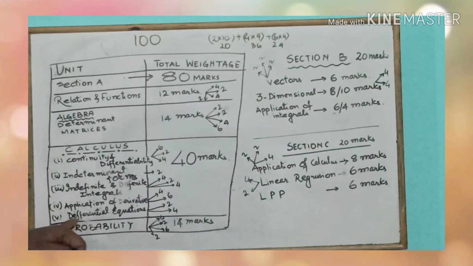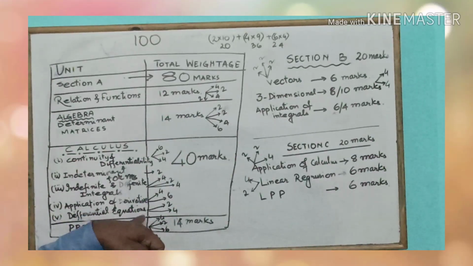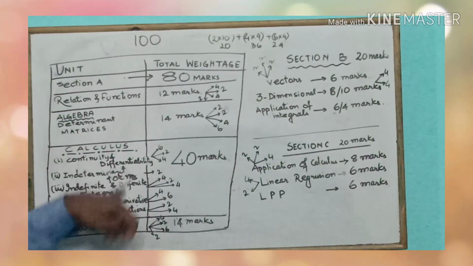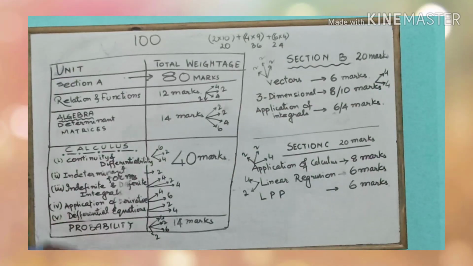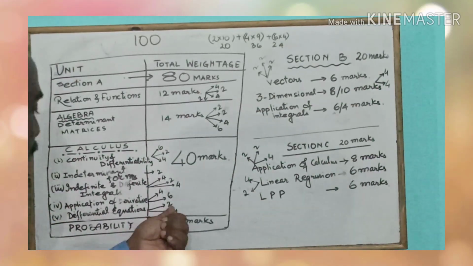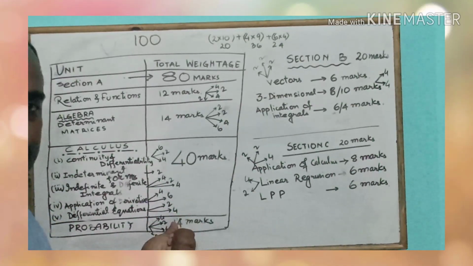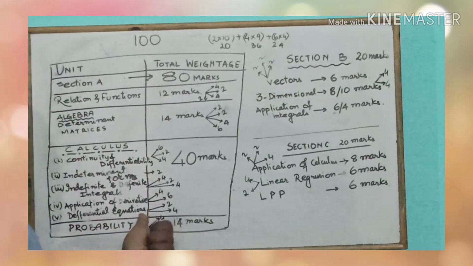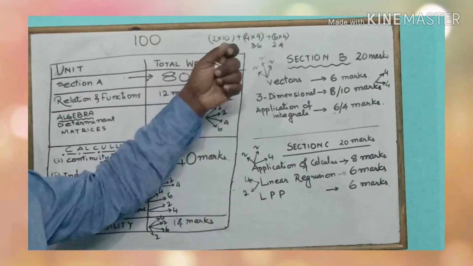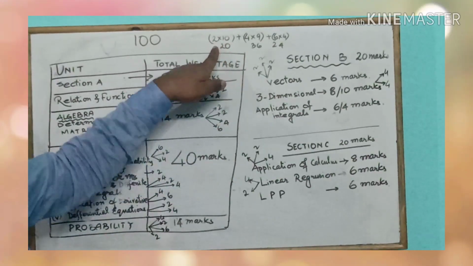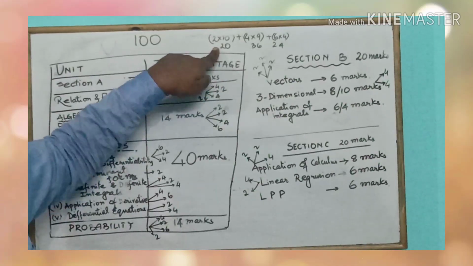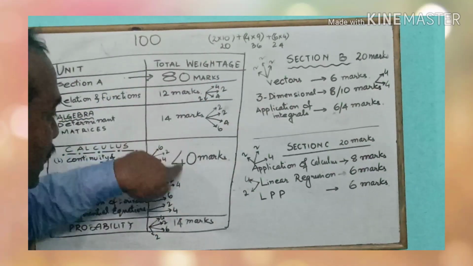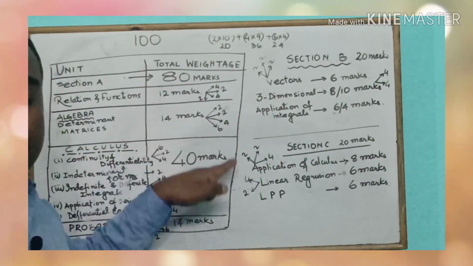Now differential equation. Differential equation is quite an easy chapter compared to the others. So from differential equation also we can expect a 6 marks question. One question could be from homogeneous or from linear differential equation, and this 2 marks one question could be from variable separable in the first part, that is a very short answer. So this is 40 marks for calculus.